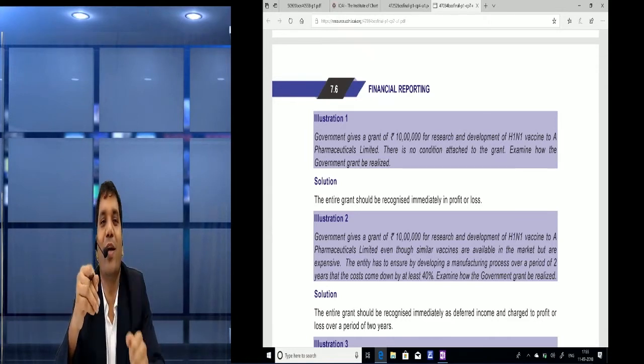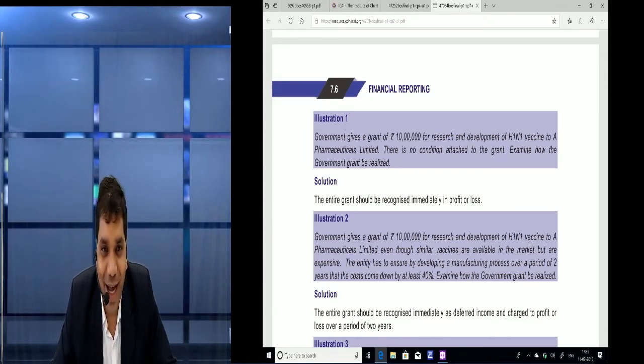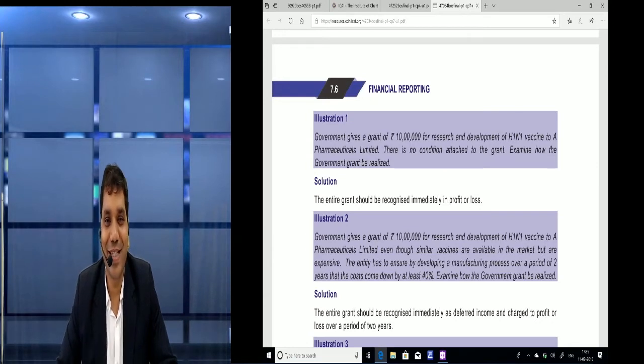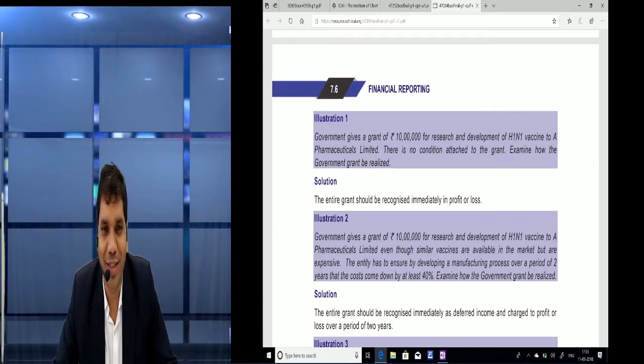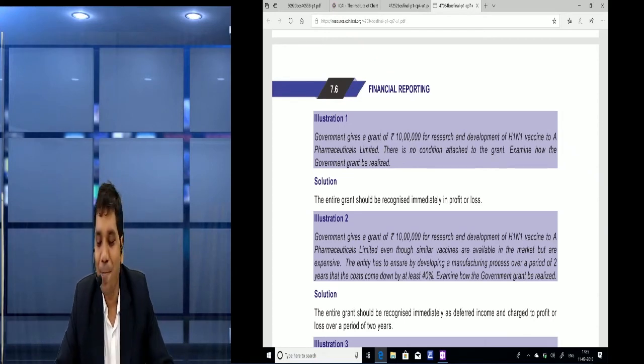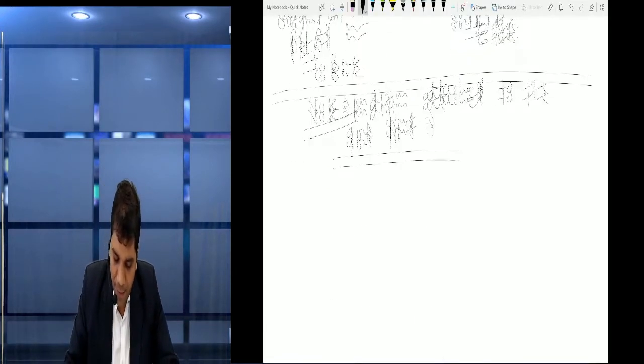In short, friends, that government grant should be recorded immediately. But friends, we cannot write the answer like this. Remember, I had mentioned to you all three steps. We have to use those 3 steps in the exam because for presentation it's required. So friends, we write the answer in 3 steps. So write the answer.